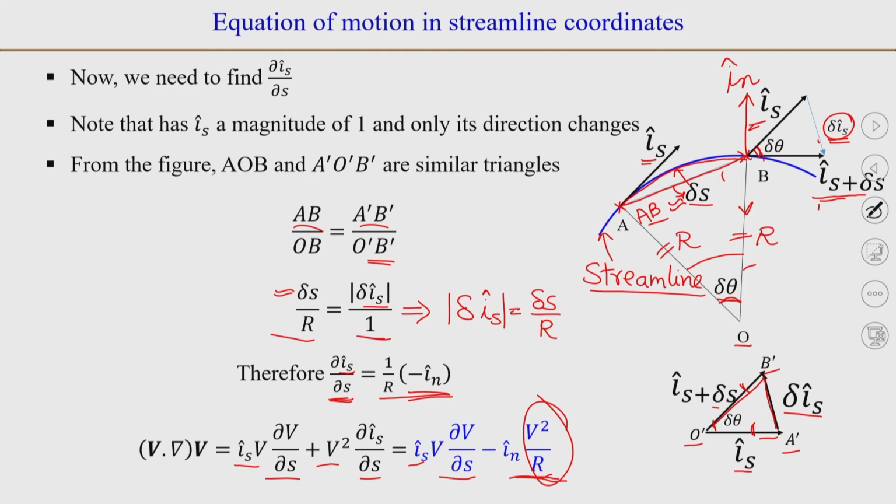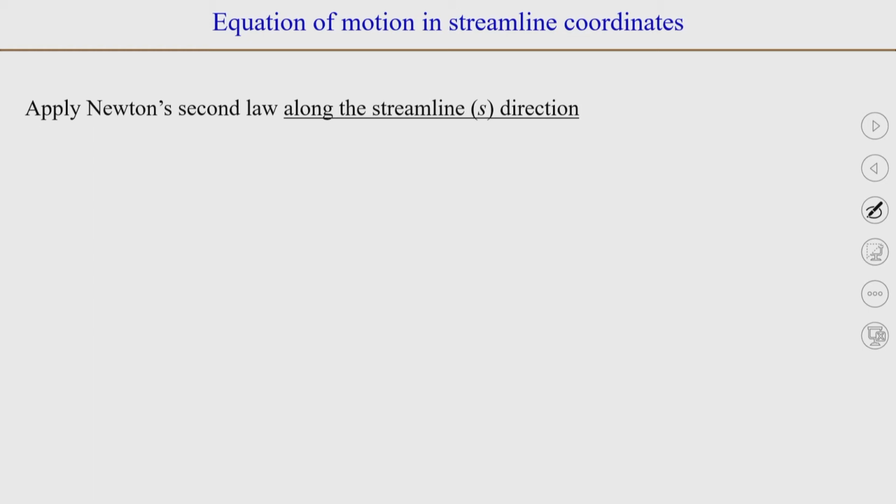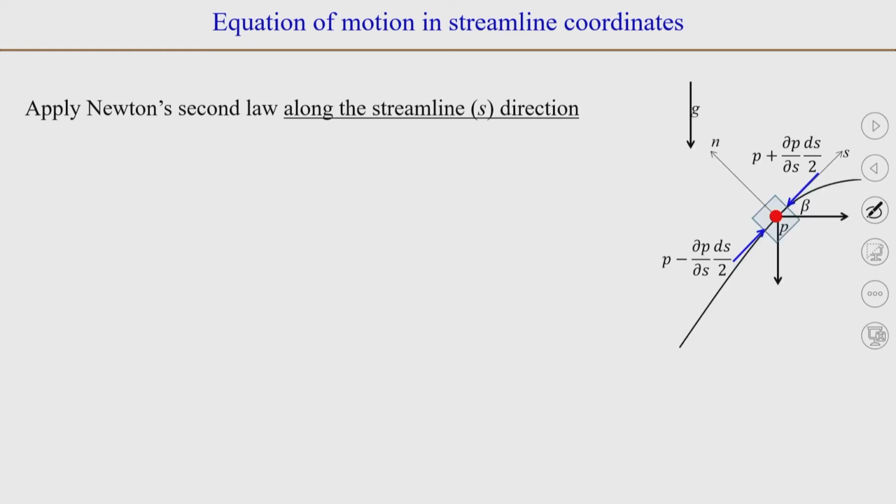Okay. So, we will have the acceleration component along the streamline v dou v by dou s, and acceleration along the normal coordinate is minus v squared by r. Okay. So, let us apply Newton's second law along the streamline direction first. The only surface force we will have here is pressure force, and there will be one body force which is because of gravity. The viscous forces are of course 0.